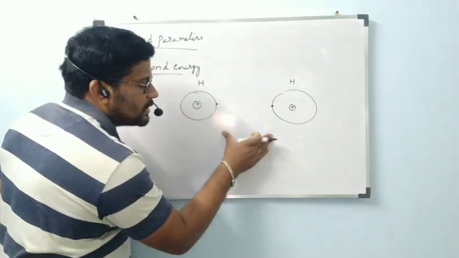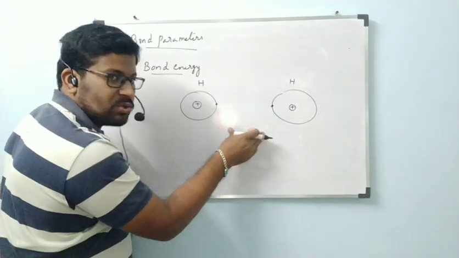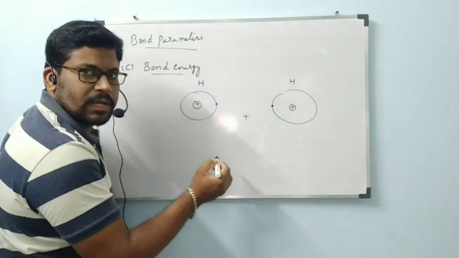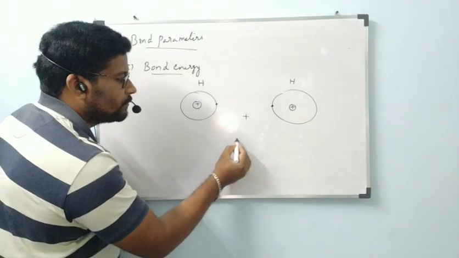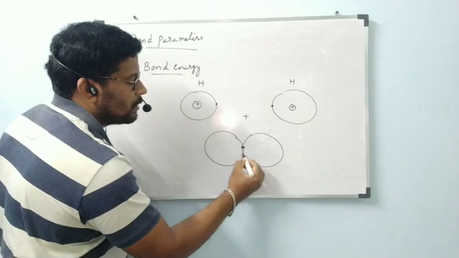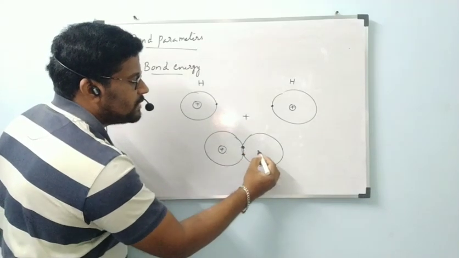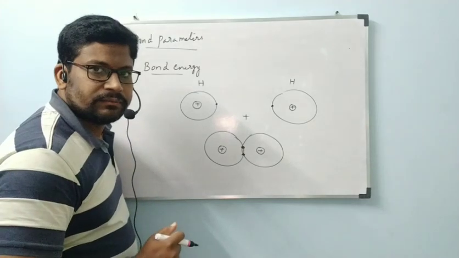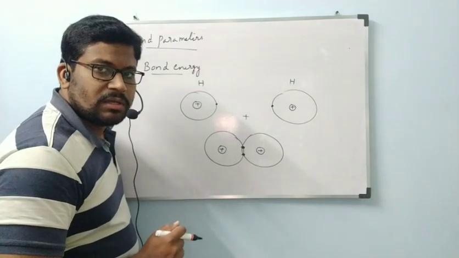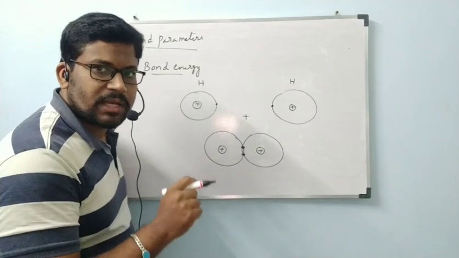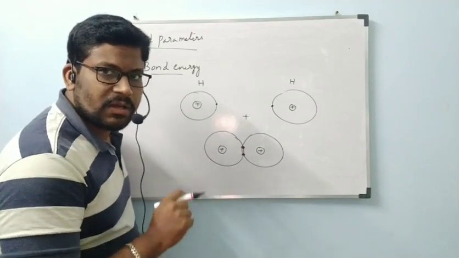While these are approaching each other to form a bond, the attraction force between them is going to dominate the repulsive force. Then the chemical reaction takes place and the molecule is formed.